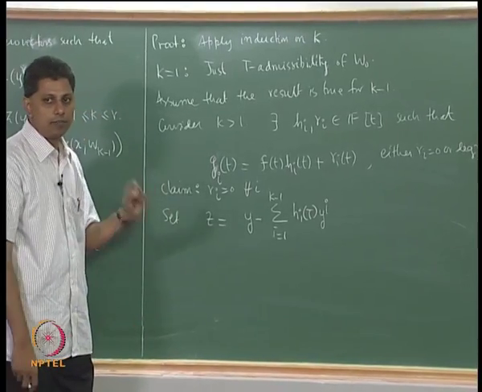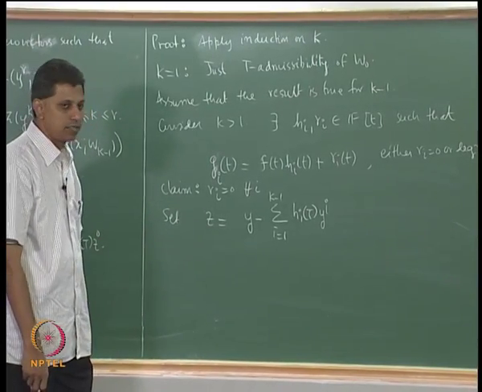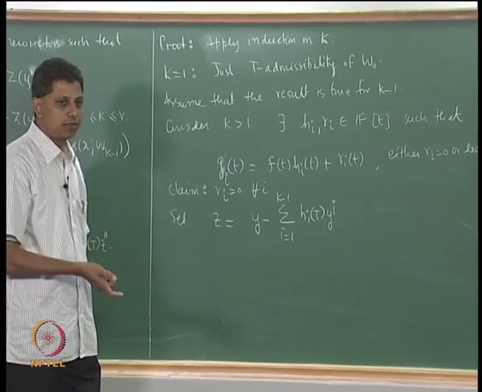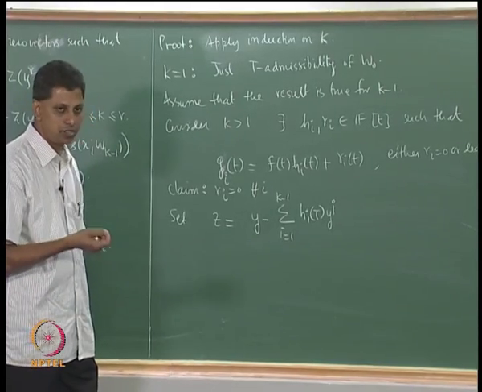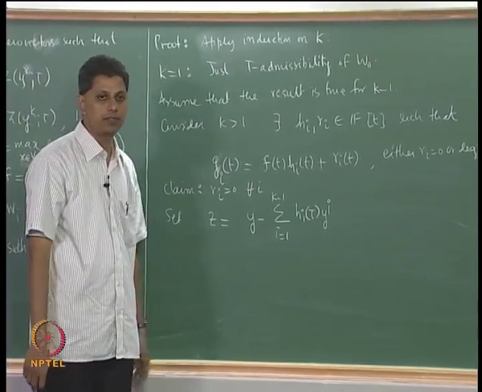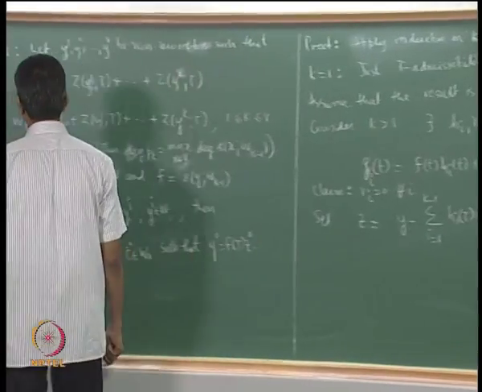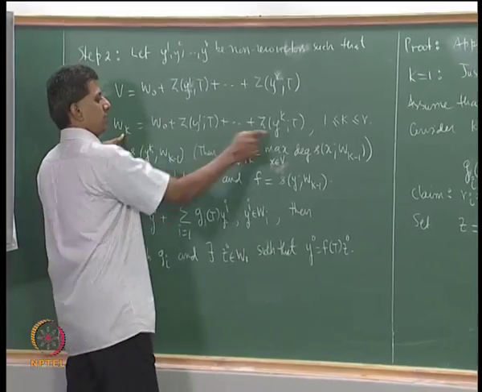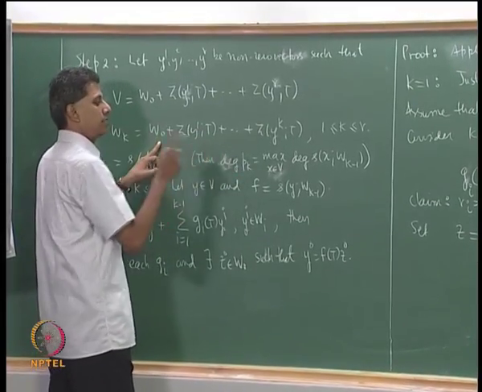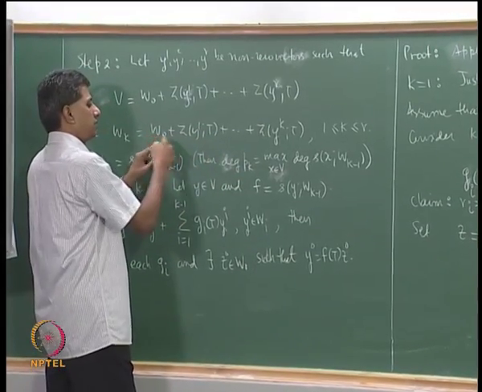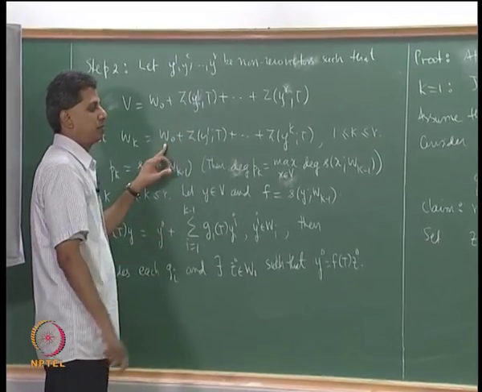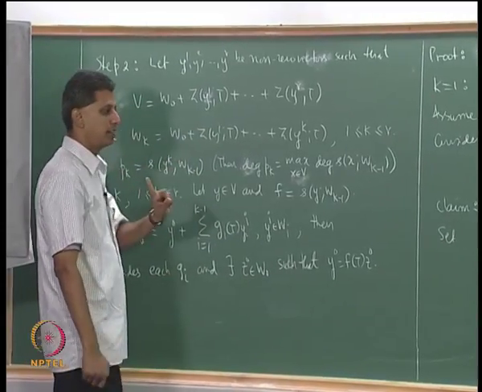W0 is T admissible. Each W_i is also T invariant. W_k is this: each of the cyclic subspaces is invariant under T. W0 is invariant under T. So at every step you are adding a subspace which is invariant under T. So W_k is invariant under T.